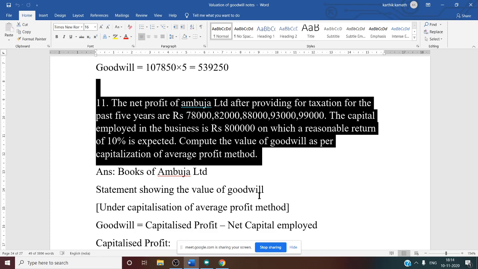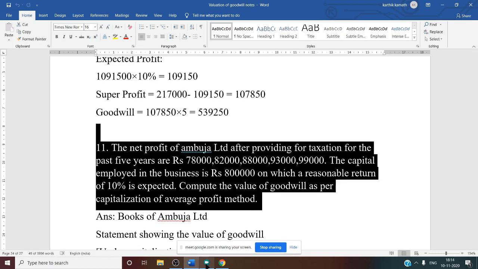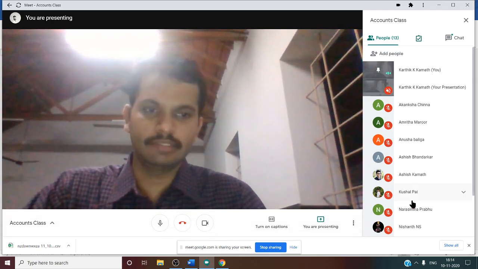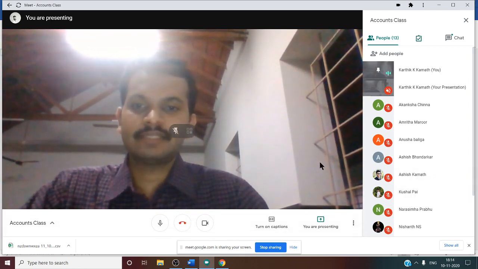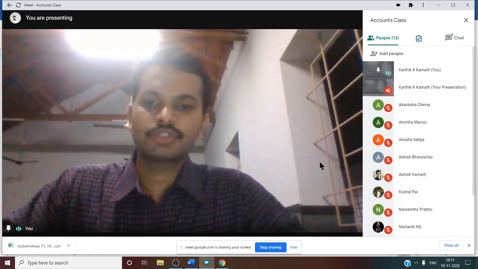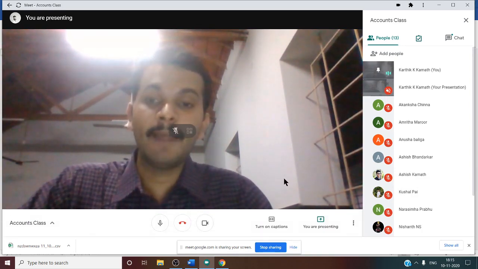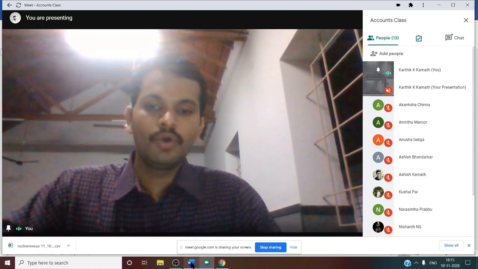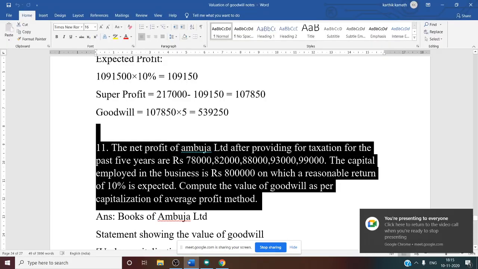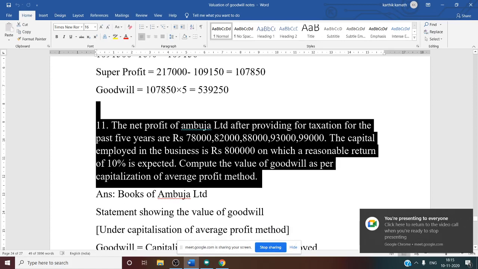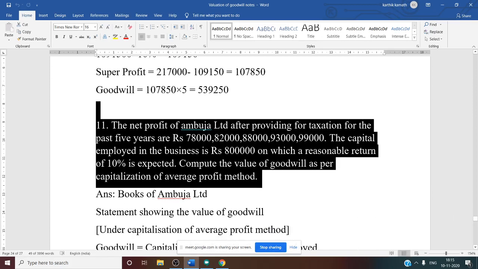So this is the third type. If you see valuation of goodwill problems, there are basically three methods. First is the average profit method, second is the super profit method, third is the capitalization method. So now we need to remember the formula for the capitalization method. Under the capitalization method there are again two types: one is capitalization of average profit and the other is capitalization of super profit. In this question they have asked capitalization of average profit.